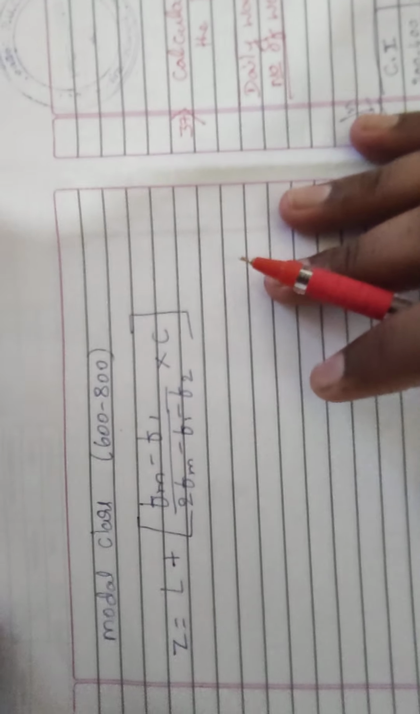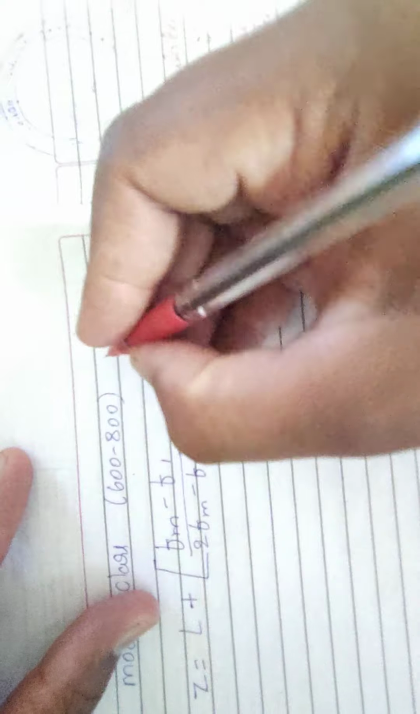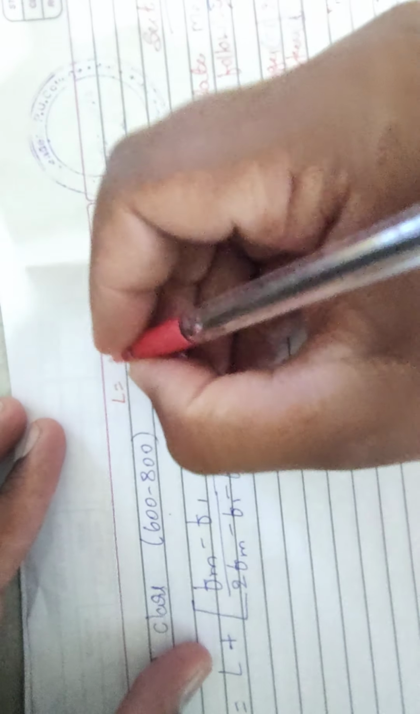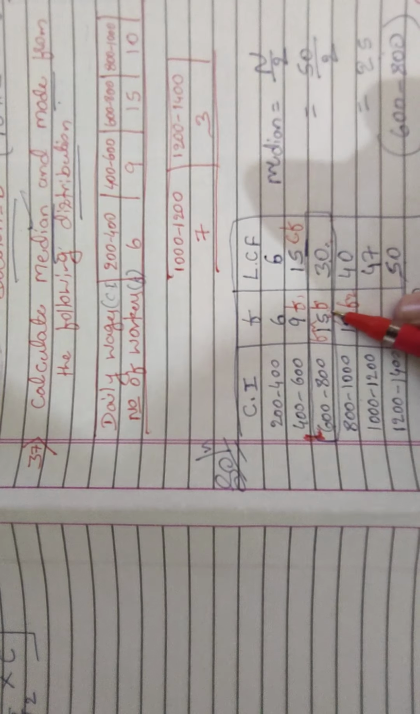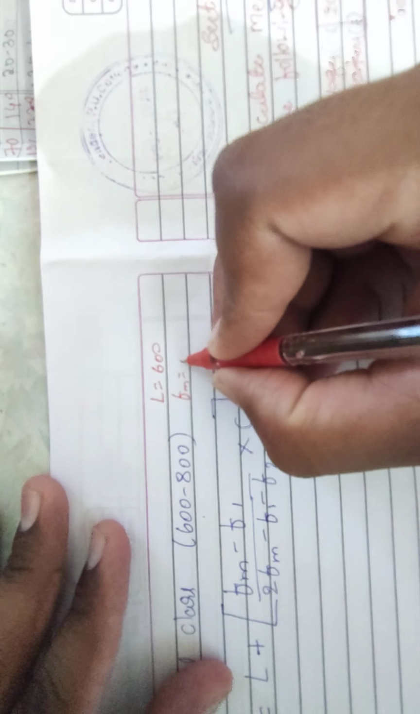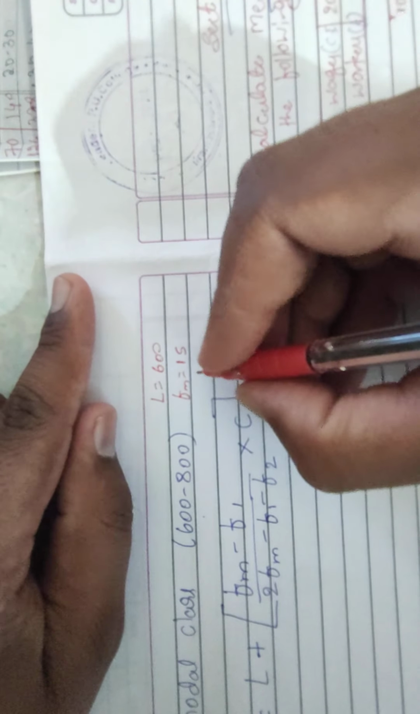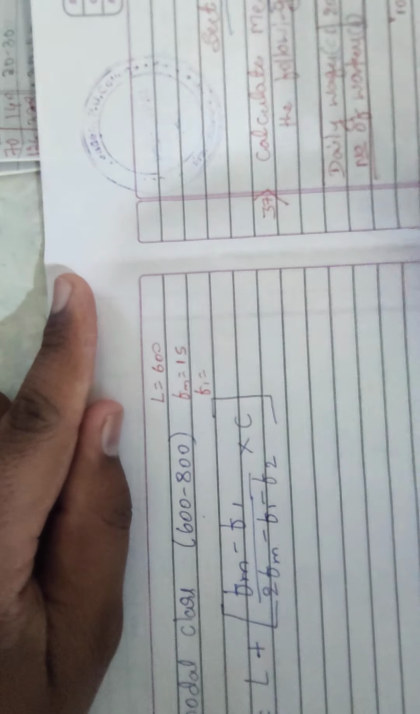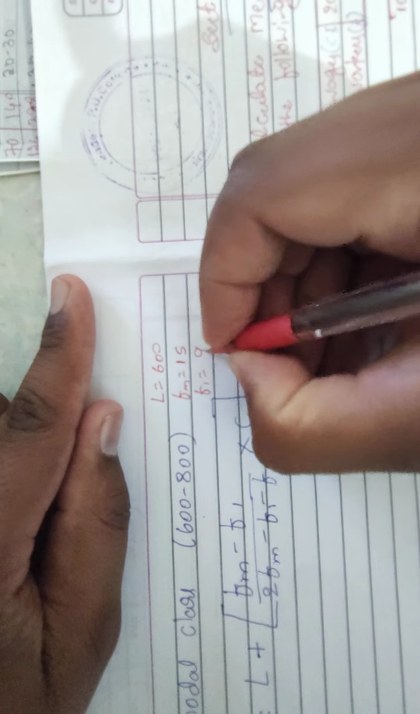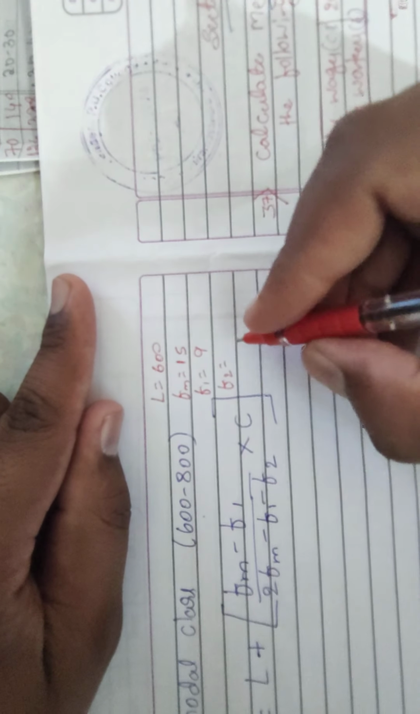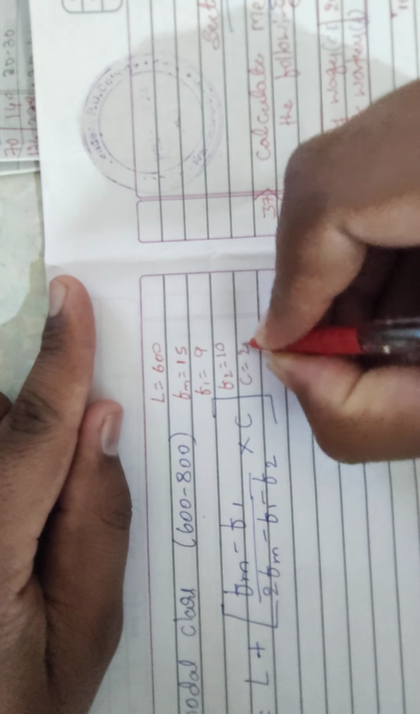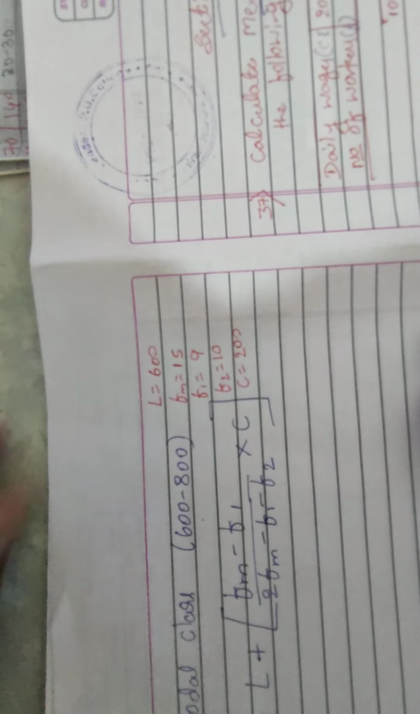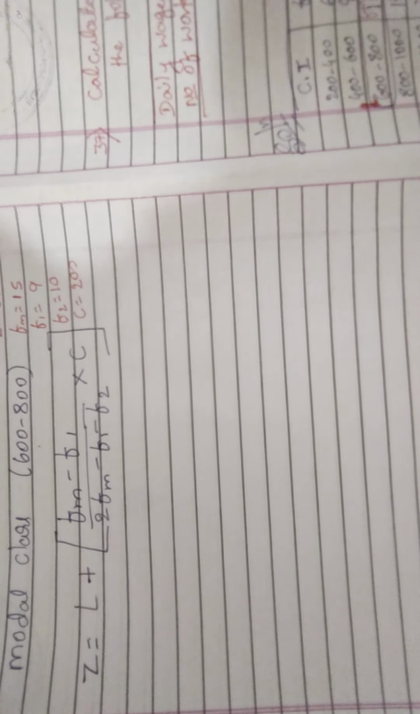I will write all the values. L is 600. Next, Fm is 15. F1 is 9. F2 is 10. Next, C, the common difference, is 200. These are the required information we have found. Next we simplify the mode.